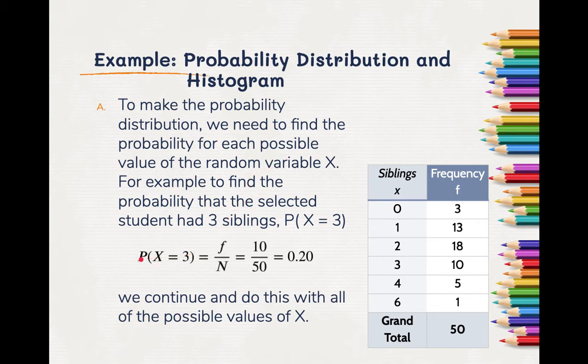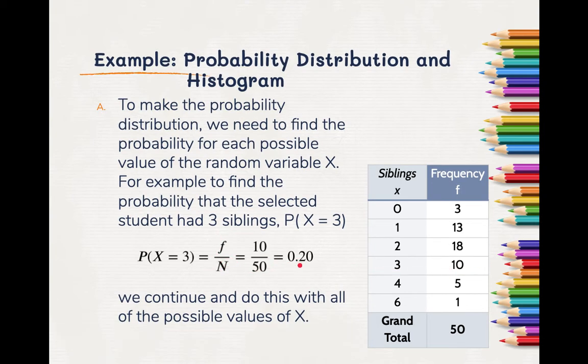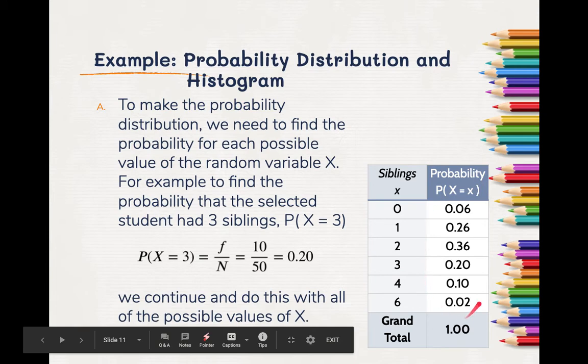So again, the probability of x equals 3 is how many times does x equal 3, over how many times total? So we have 10 over 50, which is 0.2. We do this with all the rest of them. You notice we got the exact same values here, because it's the same thing when this is a discrete random variable.